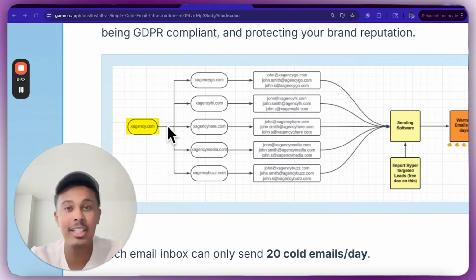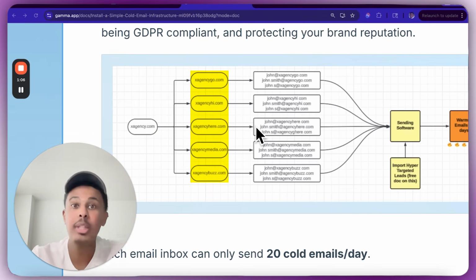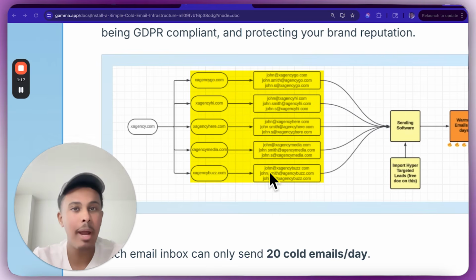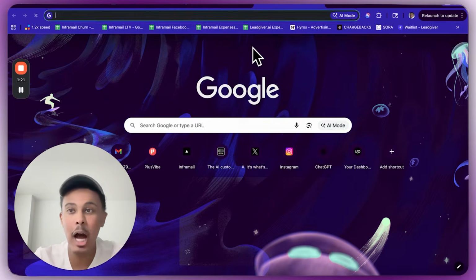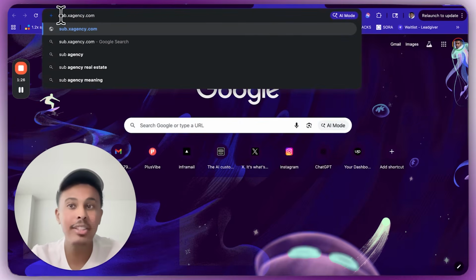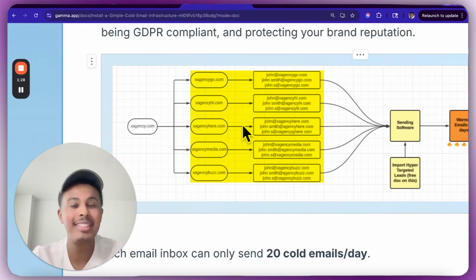So for example, xagency.com is where your main website is. That's where people go to find your offer, your landing page, etc. Now you're going to get secondary domain names like xagencygo.com, xagencyhigh.com, xagencyhere.com, xagencymedia.com, xagencybuzz.com. You're going to create email accounts under each of these secondary domains, right? Subdomains are a lot different. Subdomains are, let's say if this is xagency.com, it would be like sub.xagency.com. That's what a subdomain looks like. But these are not subdomains, these are secondary domain names.